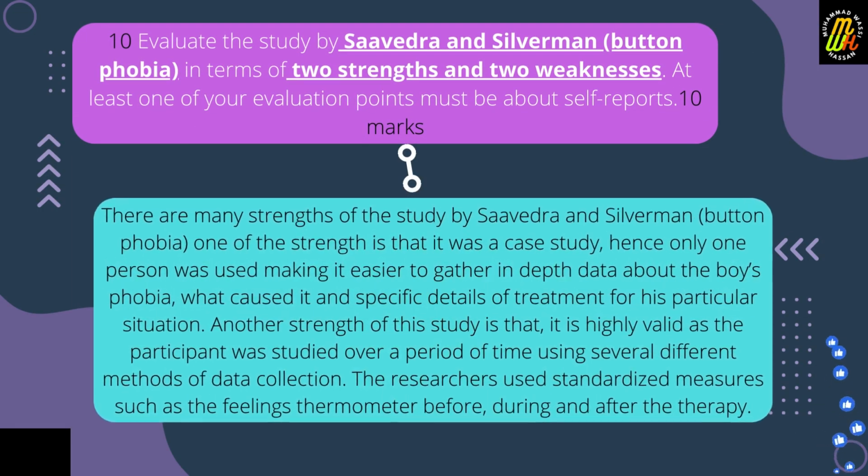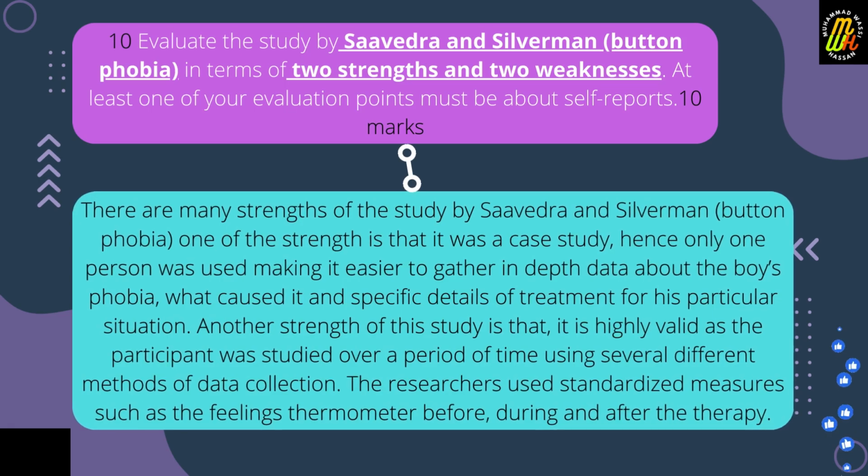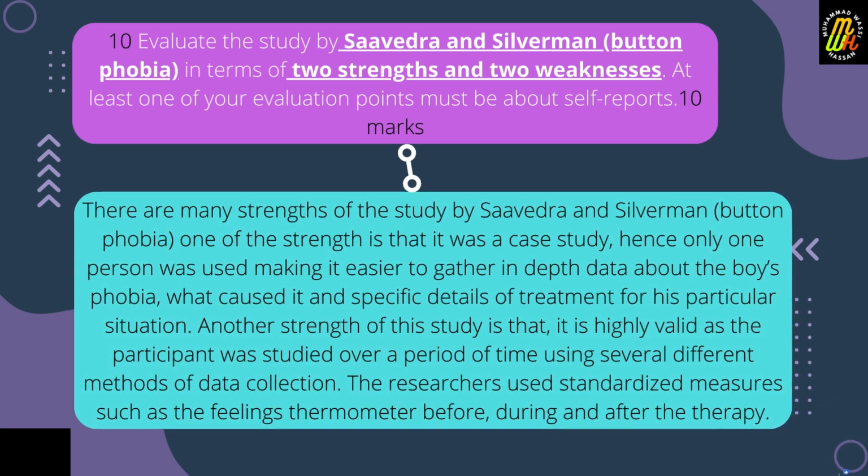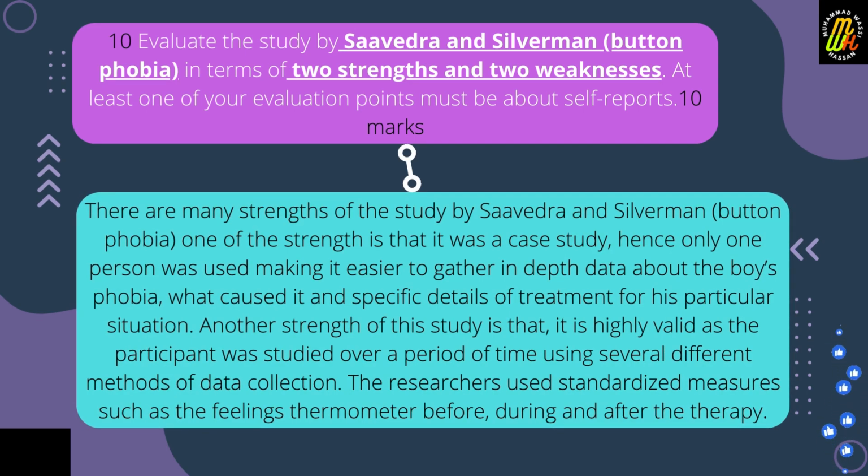Question number 10. Evaluate the study by Saavedra and Silverman, button phobia, in terms of two strengths and two weaknesses. At least one of your evaluation points must be about self-reports. 10 marks. There are many strengths about the study by Saavedra and Silverman, button phobia.